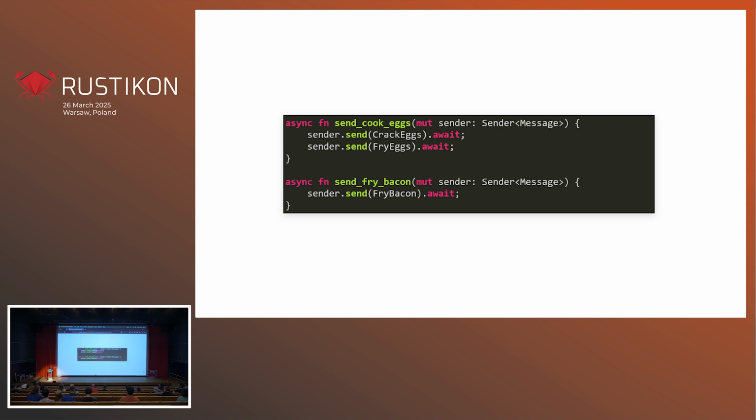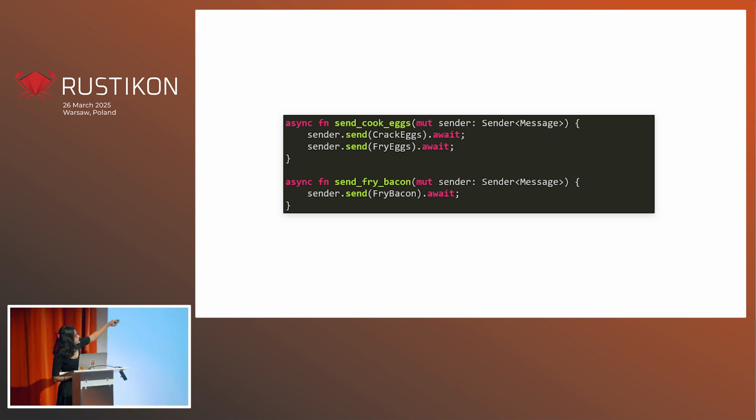Now, we've got await here, implying that this is something asynchronous. Await does not mean that we are waiting until this message has been received. We're just waiting until it has been sent. And that means that this function is going to exit immediately before the actual frying of the bacon has happened. What we're trying to express here is that in sending a fry bacon message, we don't actually care really if the bacon has been fried. We don't care that it finishes frying. We're just instructing our actor to try and do it.